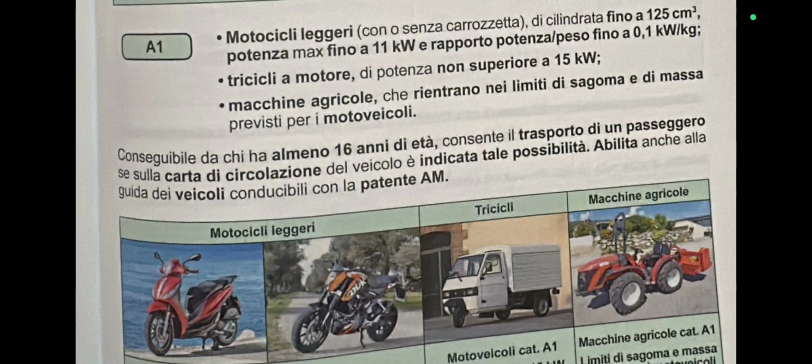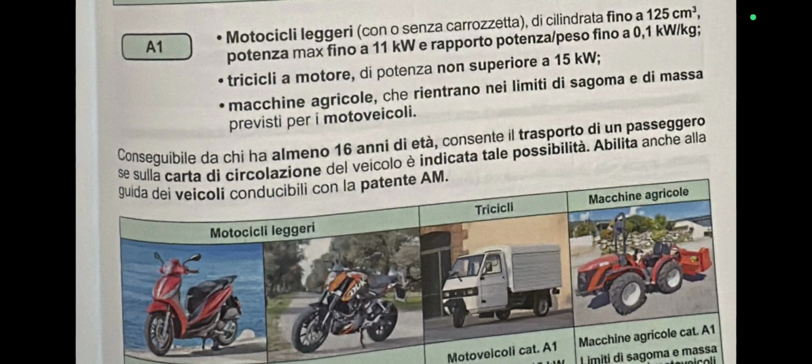Se sulla carta di circolazione del veicolo è indicata tale possibilità. So if it is written on the document of the light motorbike that you can take one passenger, no problem, you can do that. Okay. Abilita anche la guida del veicolo conducibile con la patente AM.